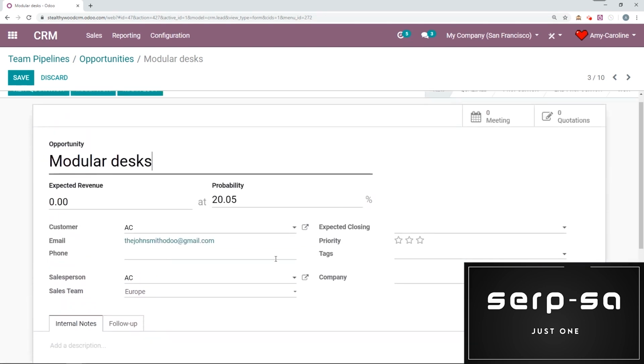Okay, we have the email of the customer, of course, since they sent the email. And then we also have some other information. The sales team is automatically assigned because they emailed that one specific email. That was the email alias for that team. So I could have set that alias to be Sales Europe at mycompany.odoo.com. And then for the US, I could say salesusa.odoo.com. However, in this case, I just said sales.odoo.com.